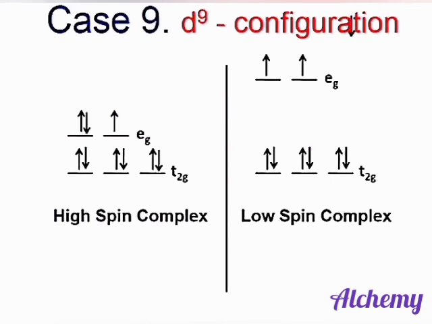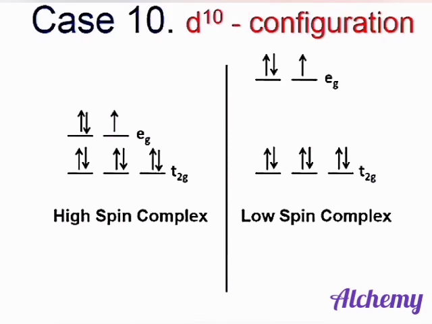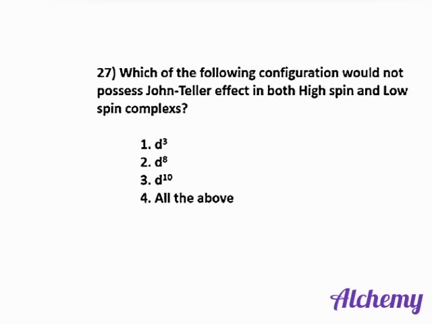Whereas in d9 configuration, there is unsymmetrical distribution of electrons in both high-spin and low-spin complexes and distortion is expected. Whereas in d10 configuration, there is perfectly symmetrical distribution of electrons in both high-spin and low-spin complexes and distortion does not take place. Next question. Which of the following configurations would not possess the Jahn-Teller effect?